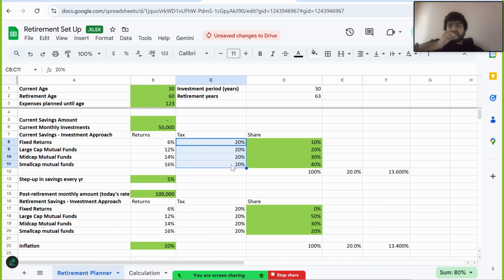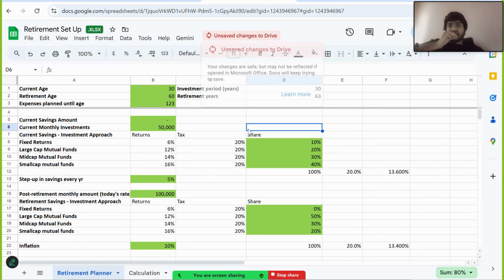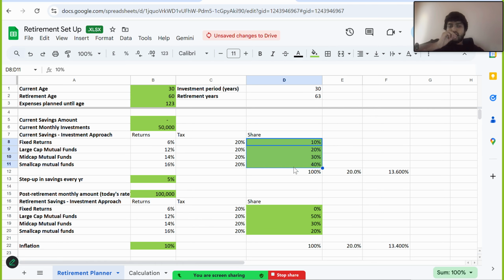You are also taking up the tax. What does the tax require? And you are also giving your share. So for fixed returns you're contributing 10,000, large cap 20,000, mid cap 30,000, and small cap 40,000. Step up every year. And your post-retirement monthly expense that you have is about 100,000 per month.